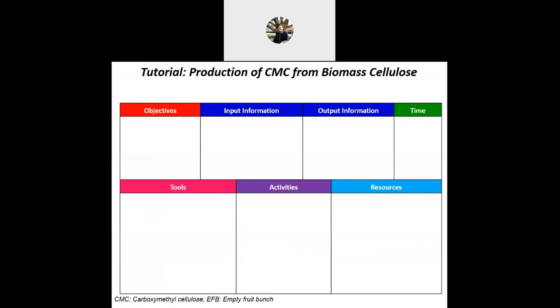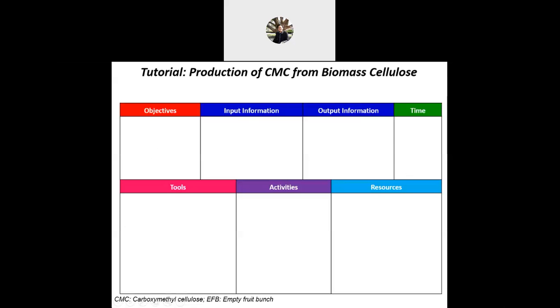The purity, how much? Degree of substitution, how much? Because a different degree of substitution of carboxymethyl into the cellulose would give a different application. High grade maybe we can use for pharmaceutical. Low grade maybe for binding or for construction. We have to suggest here, maybe not too much: 1.2 or 1.2.